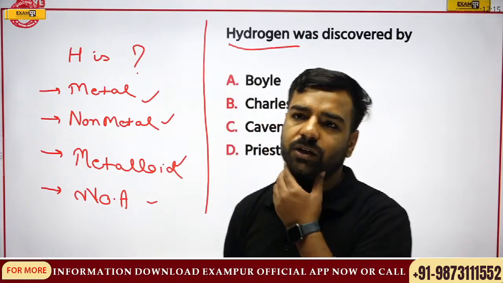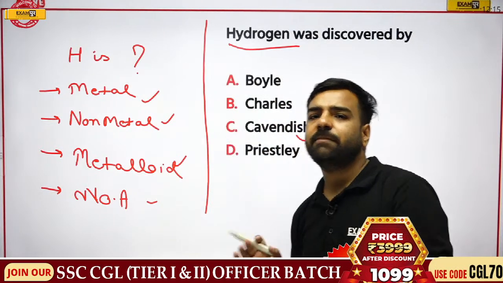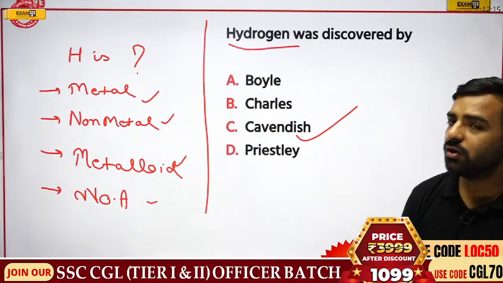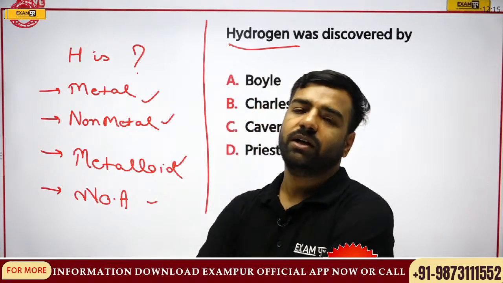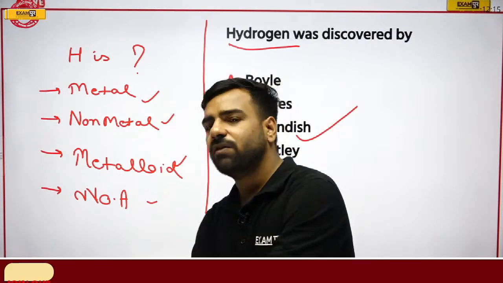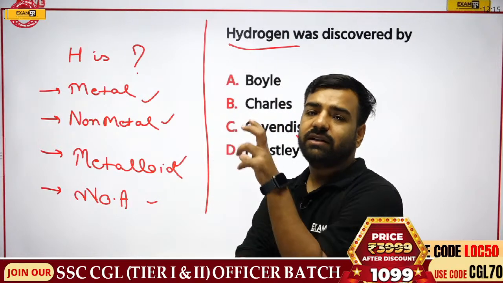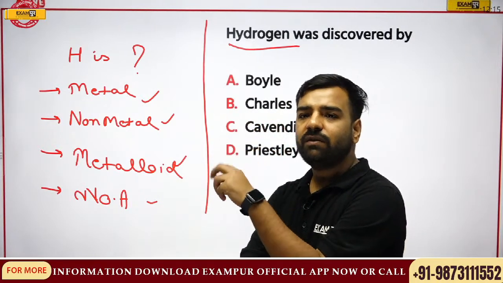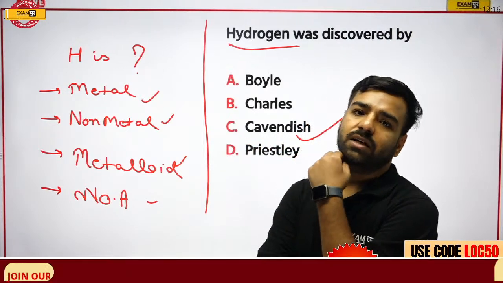Tirupati, I am waiting for your answers as well. So yes, hydrogen is what? Is it metal, non-metal, metalloid or none of the above? We have already discussed this question and it was important. Actually, when this periodic table was made, they were not able to decide where to keep this hydrogen. And finally, the hydrogen was kept in the first group.